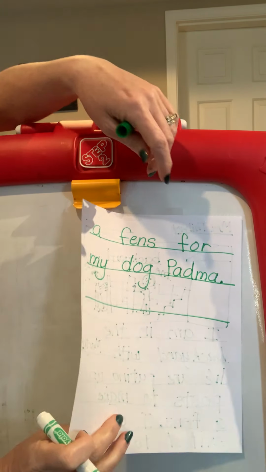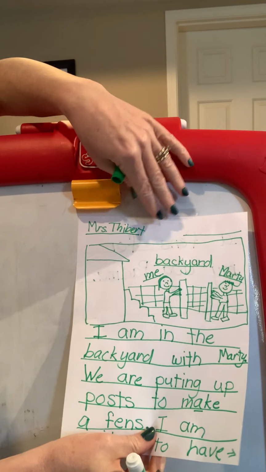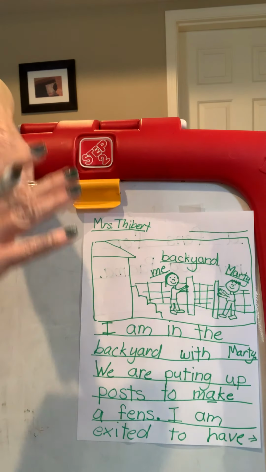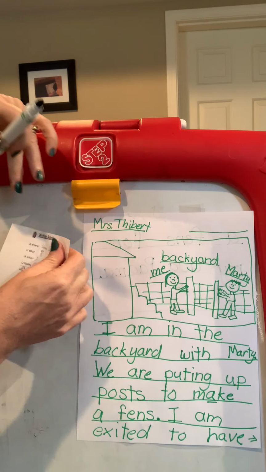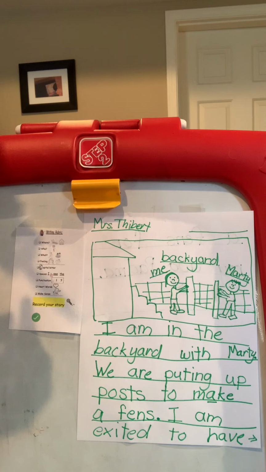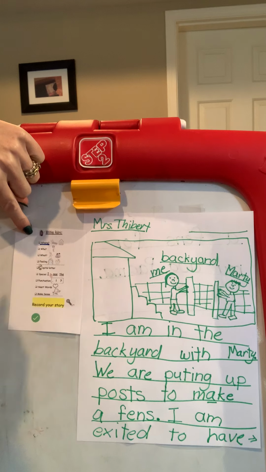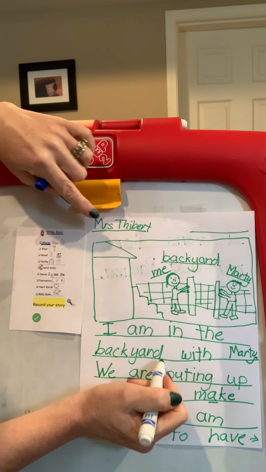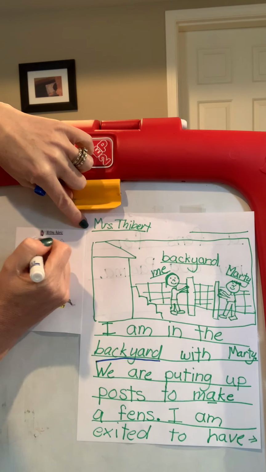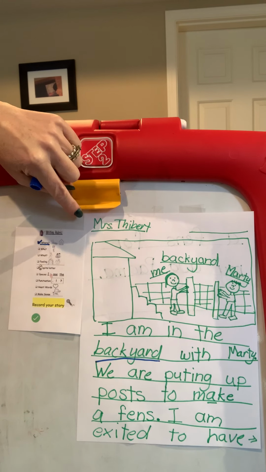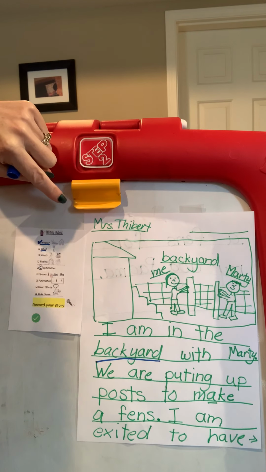Okay, now, boys and girls, I'm going to use page 2, the writing rubric, to help me make sure I have everything. So I'm going to use a different color to underline. The first thing that I'm going to check for is where. Where am I? I'm in the backyard. Check.